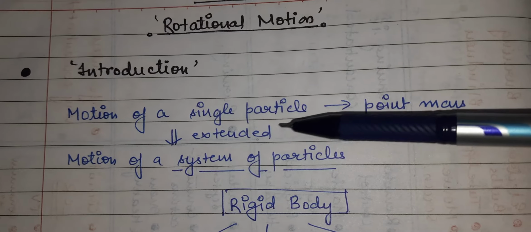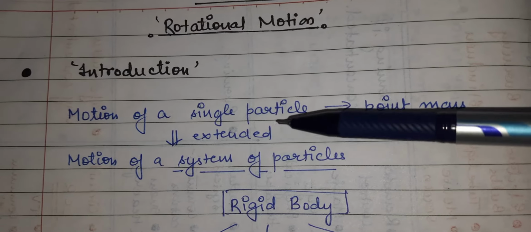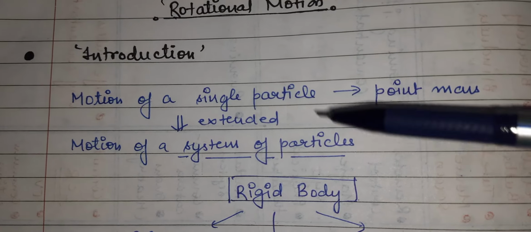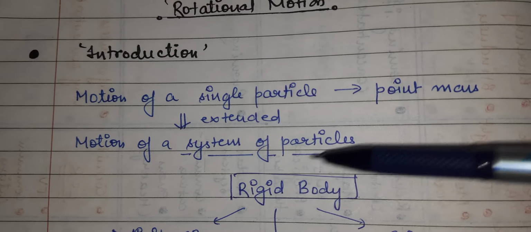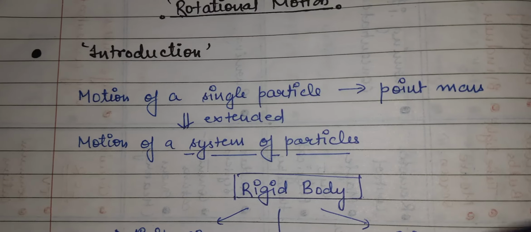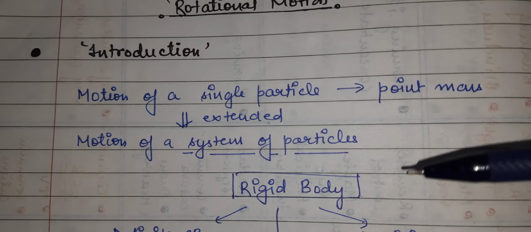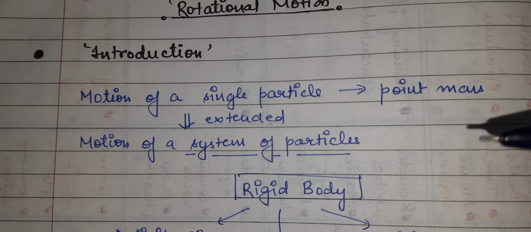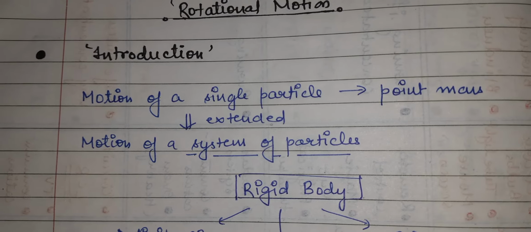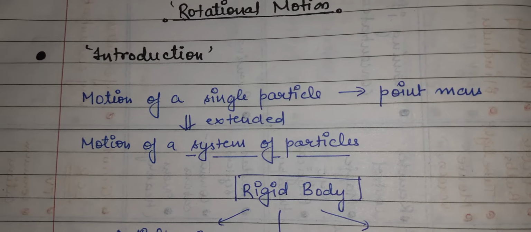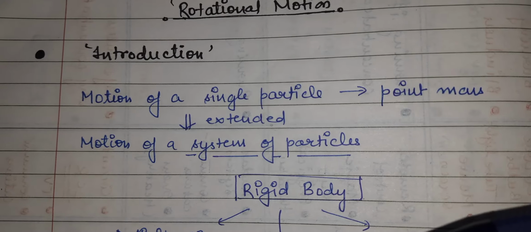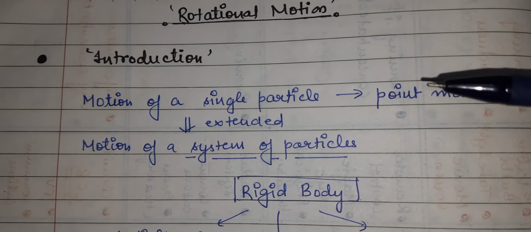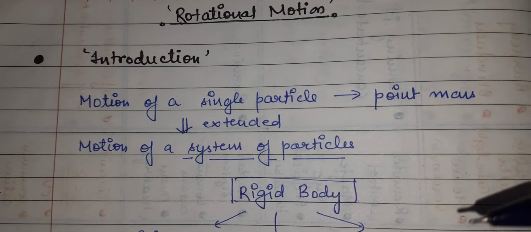But in this chapter we have extended the part, in the sense that we have extended to the motion of a system of particles. Now we will study the concepts which are related to the rotational motion of a body. Means in this chapter we are going to have an analogy between a linear motion and a rotational motion. Whatever concepts we have studied till now in linear terms, where a body is considered a single point mass particle,